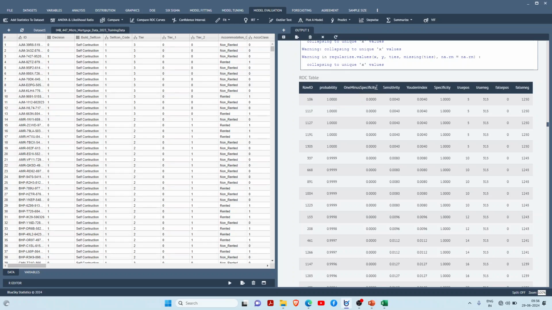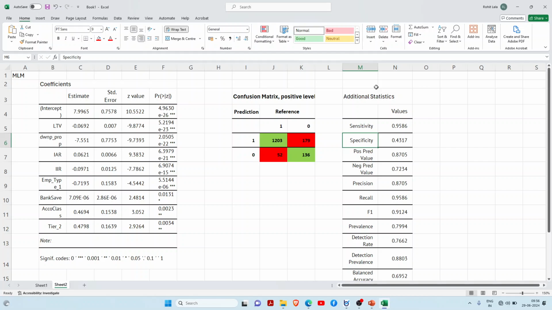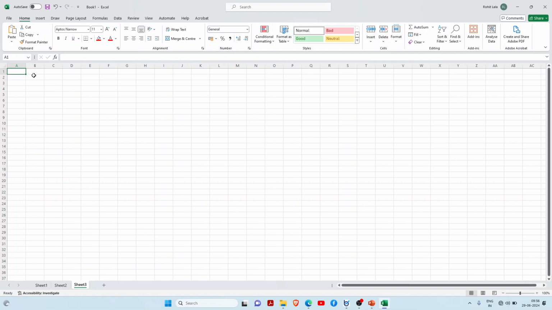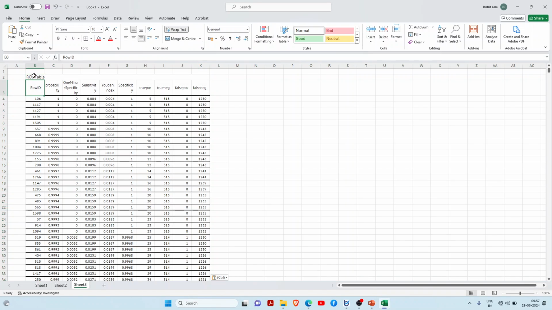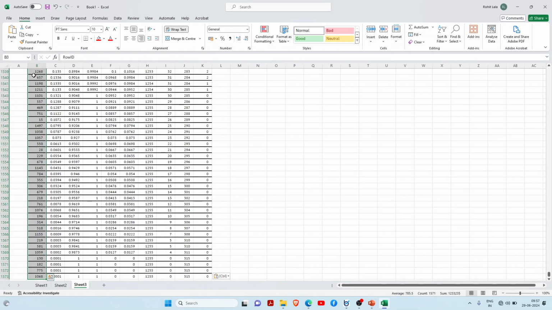Yes, it has copied. Now I am pasting it to our Excel new sheet. So here you can see how large the table is, nearly 1573 cells.